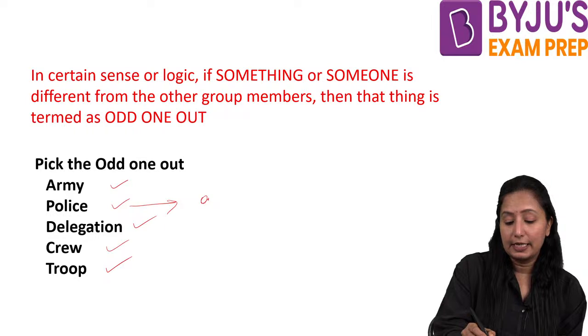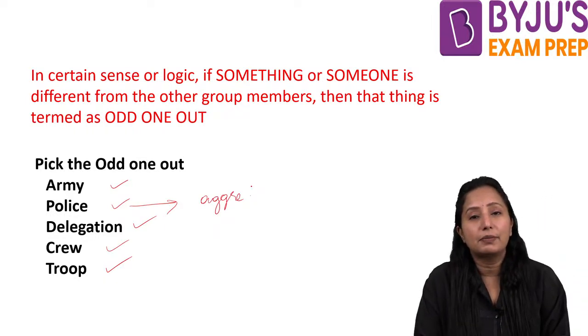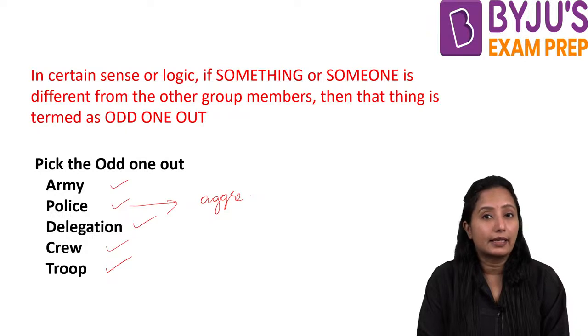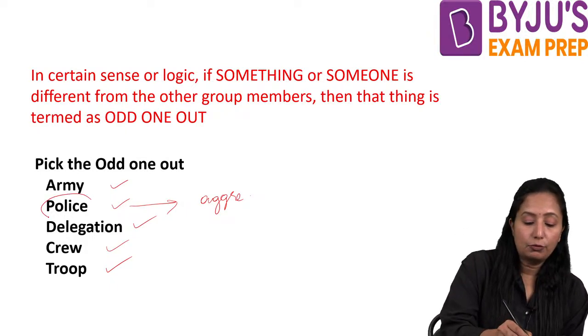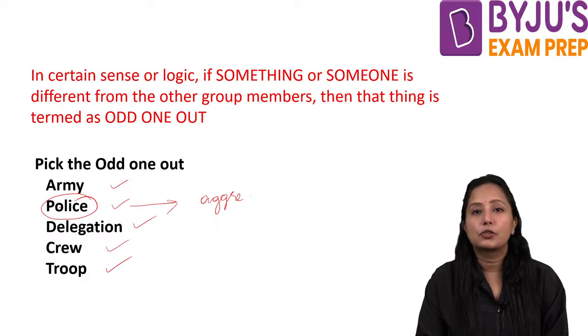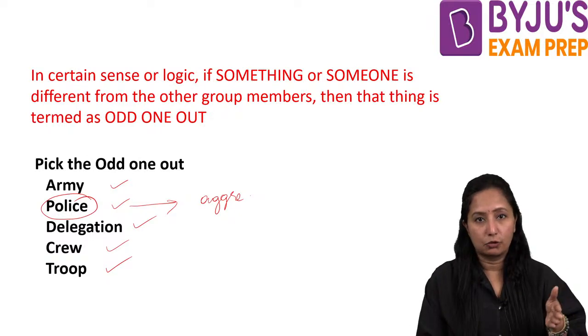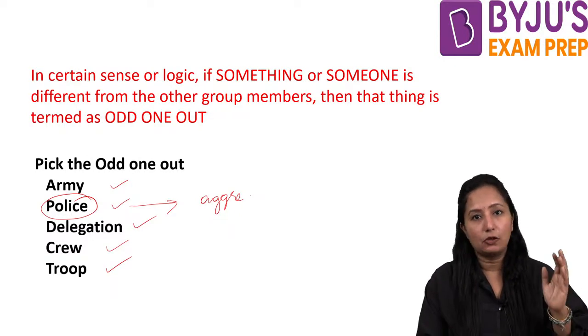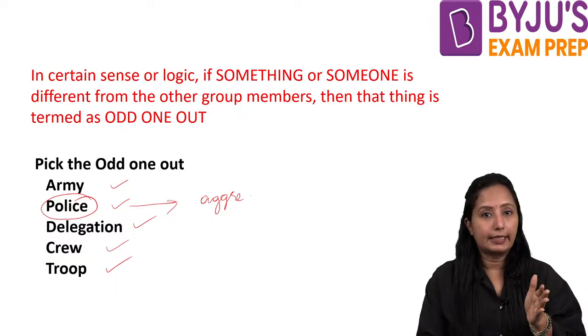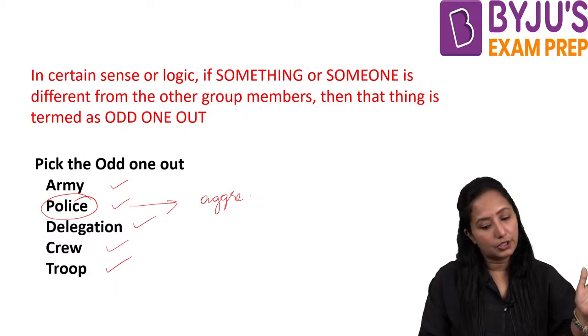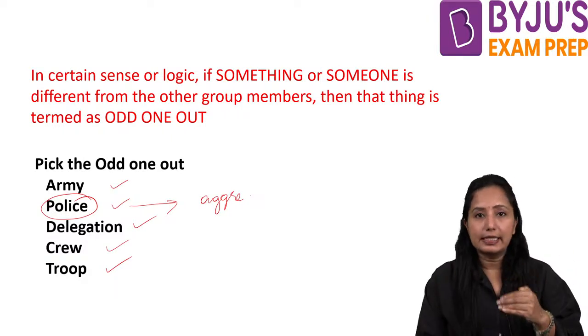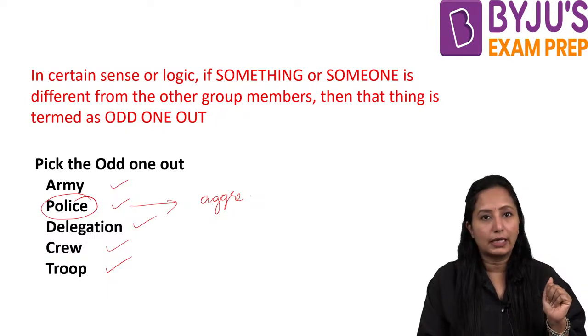It is not a collective noun but an aggregate noun. So we will take out police from the group. This group is talking about collective nouns, so aggregate noun is not under discussion. Let's take it out. This is how we do odd one out.